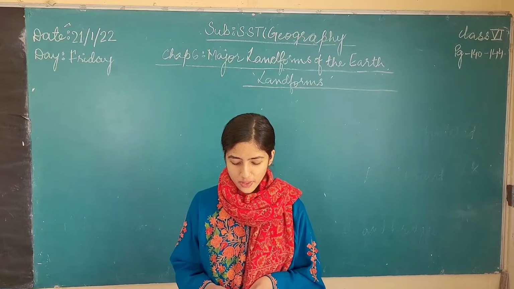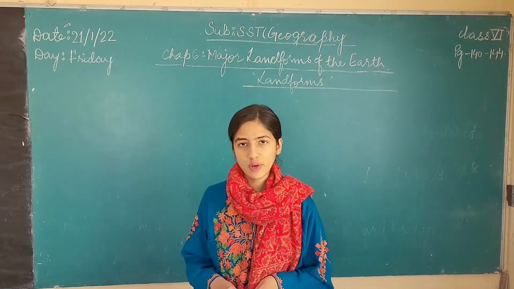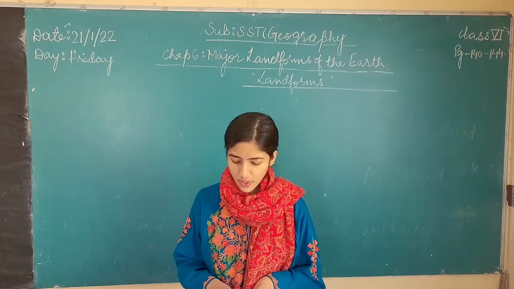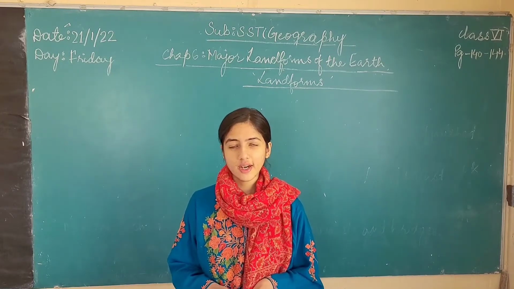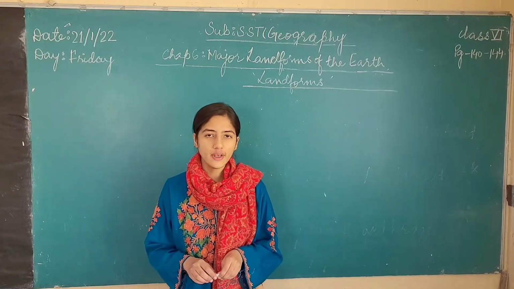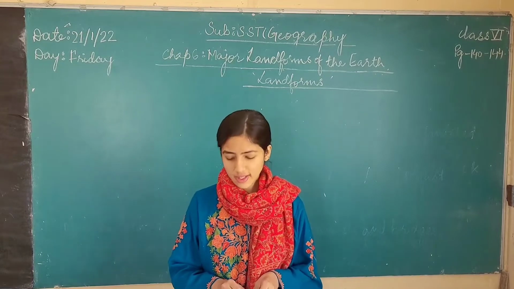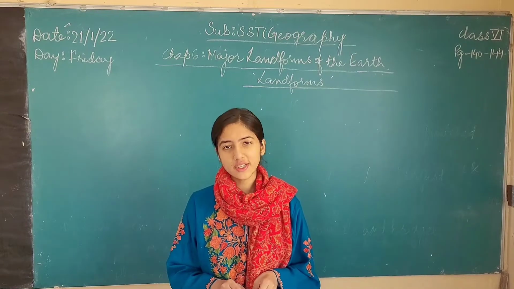The landforms which exist on the earth can also exist under water in the form of a mountain, and they can also exist as basins under the sea. So the landforms that we see around in the environment can exist as mountains in the sea, and they can also exist as basins under the sea.